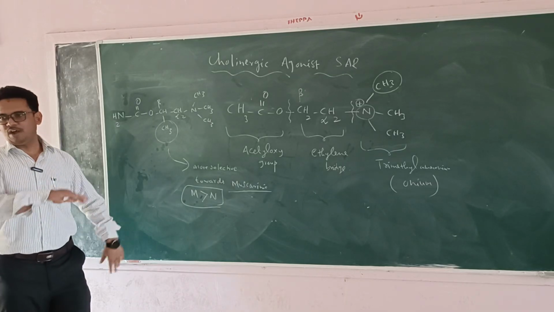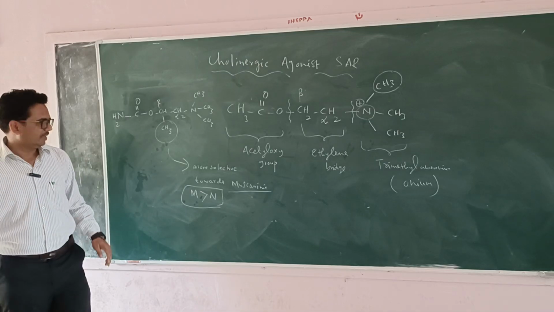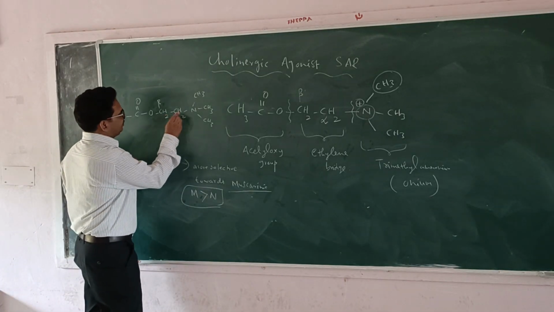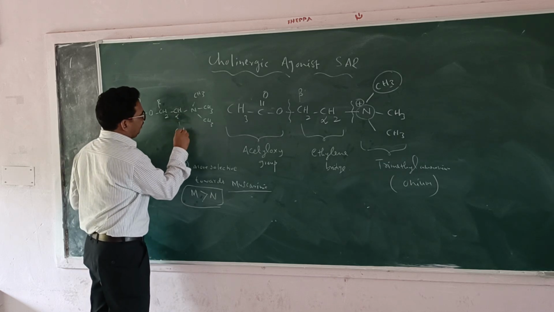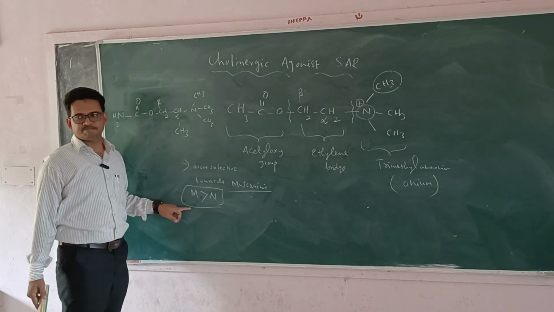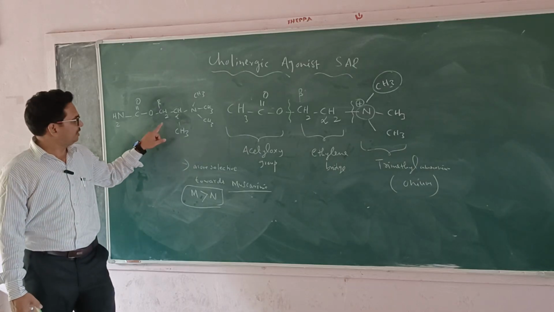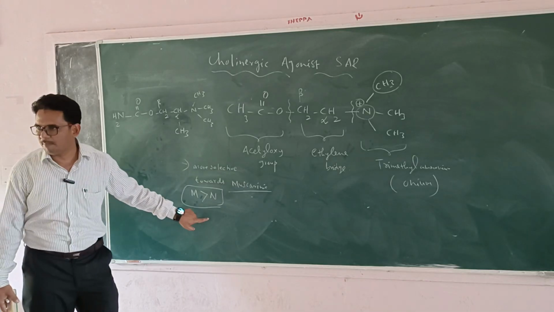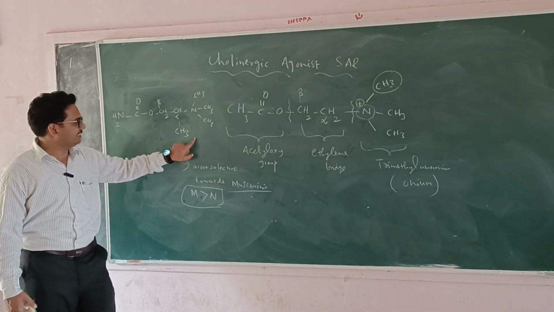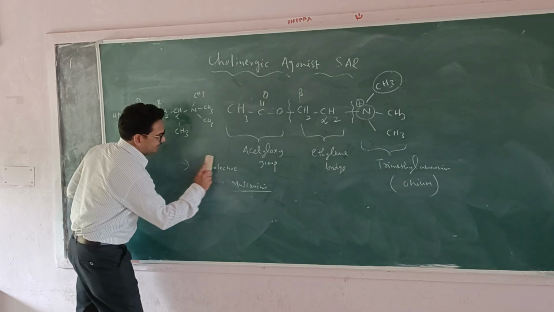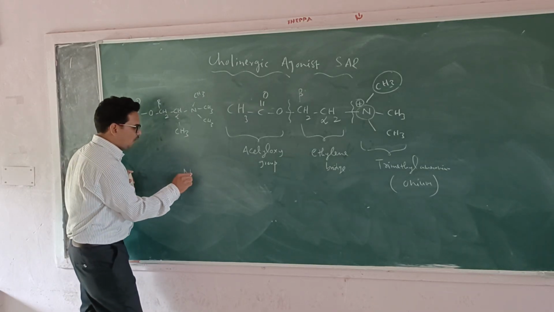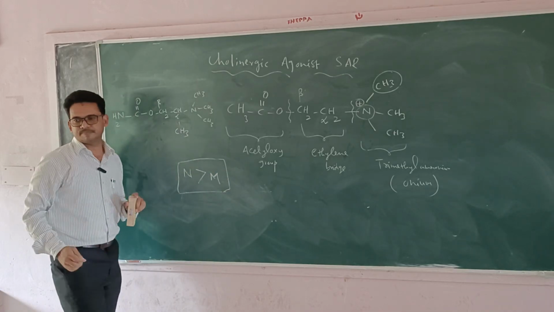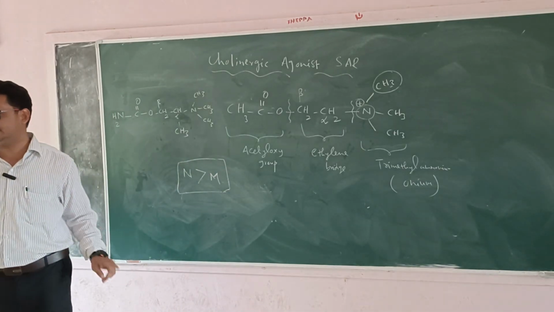Now I am not substituting at the beta position, I am substituting at the alpha position, with the same methyl group. If it is the beta position, it is more selective towards the muscarinic compared to the nicotinic. If it is at the alpha position, it is more selective towards the nicotinic when compared to the muscarinic. See the difference, just a positional difference.